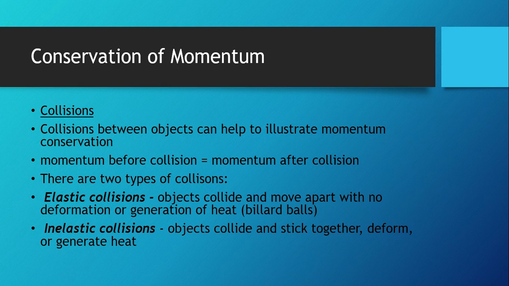The second type of collision is the one that we're used to thinking of when we think of the word collision, which is what's known as an inelastic collision. And this is where if you have objects that collide, but they stick together or they deform, they break, they fall apart, and they generate heat. These types of collisions are the ones we see most common in everyday life. These types of collisions still conserve momentum, but there's another quantity that's not conserved, that's lost when you generate heat. And that's what we'll talk about in the next few sections.